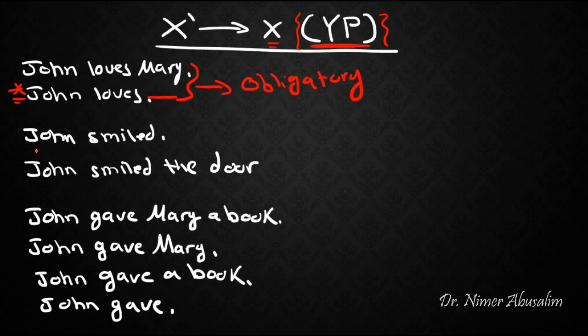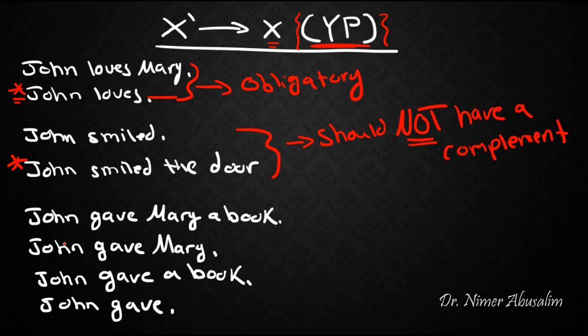How about this sentence? John smiled is fine. John smiled the door is ill-formed. Now these two show us the exact opposite. They show us that we should not have a complement. Let's look at the next set.